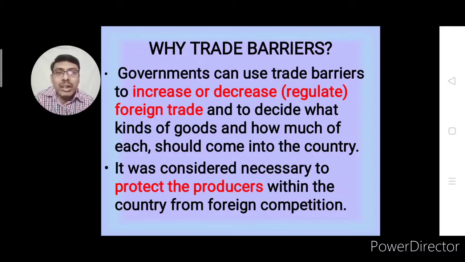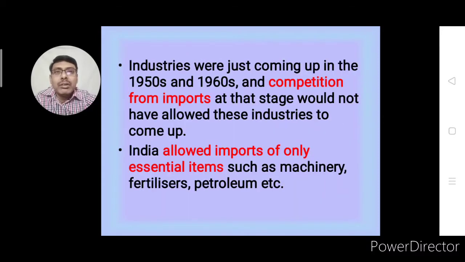Sometimes motives are also different. As you can see in the next point, it was considered necessary to protect the producers within the country from foreign competition. Actually, foreign companies have better technology, and sometimes Indian companies are not able to compete with them. In such case, they try to impose this type of restriction to protect our industries, our producers.